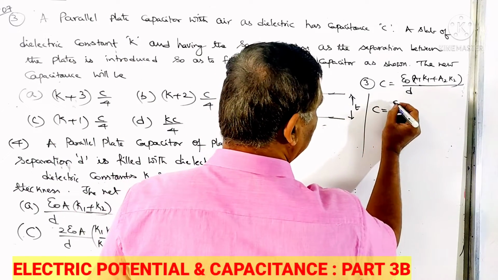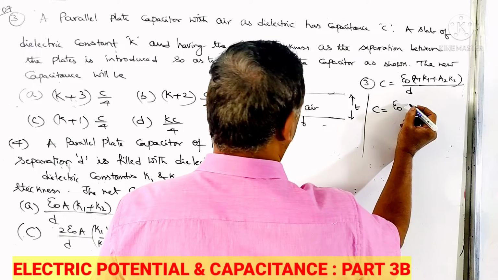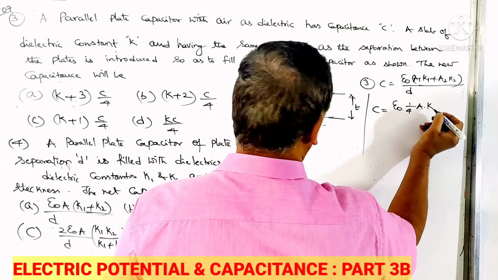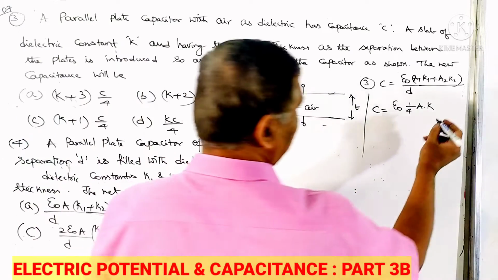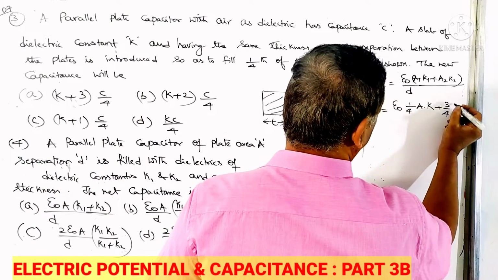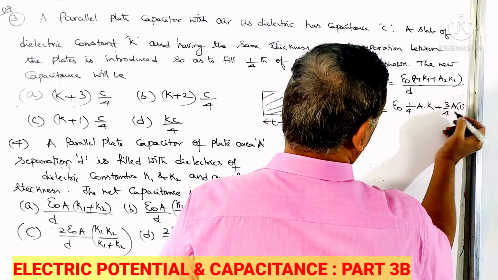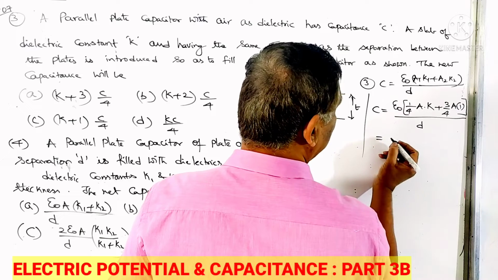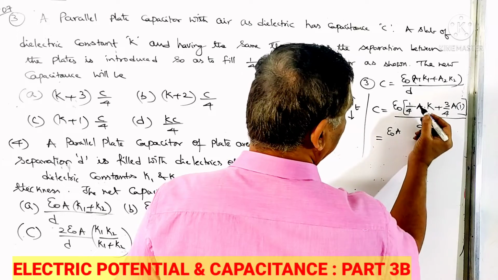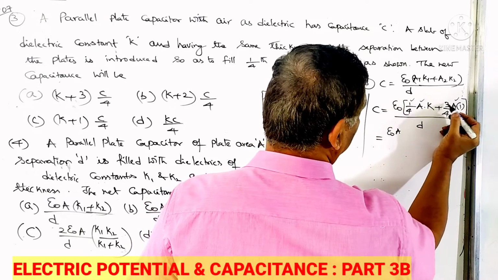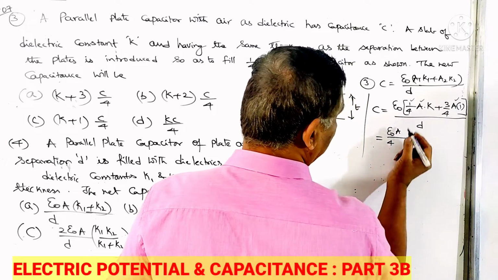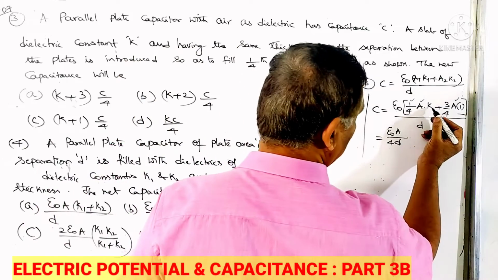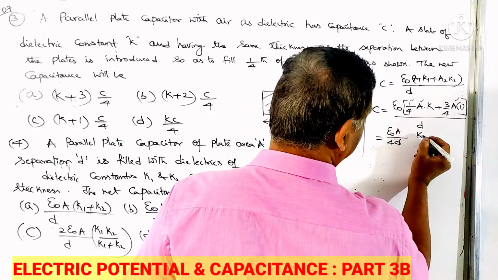C is equal to epsilon naught, A1 is nothing but 1/4 A, K1 is K itself, as given in the problem, plus A2 is 3/4 A, K2 is nothing but 1, divided by D. This is equal to epsilon naught A, and I take 1/4 as common. That gives us epsilon naught A by 4, D also in the denominator. So I get K plus 3.